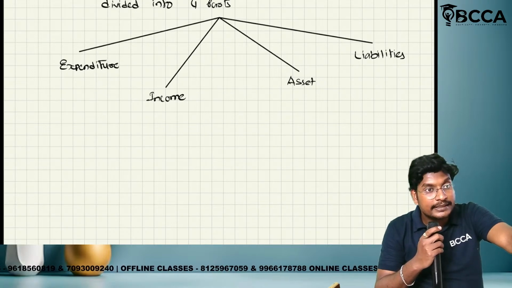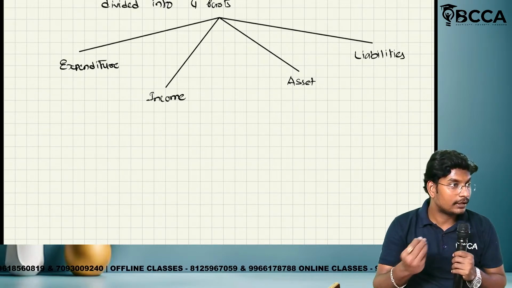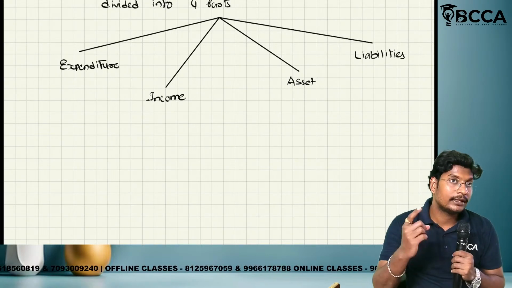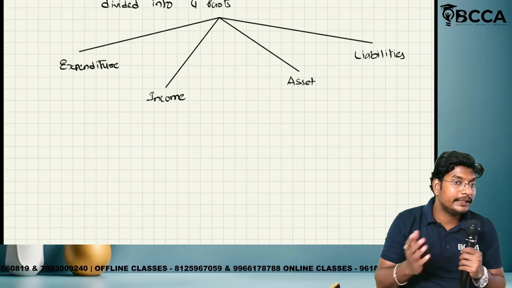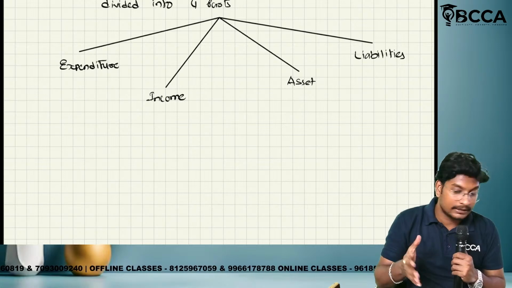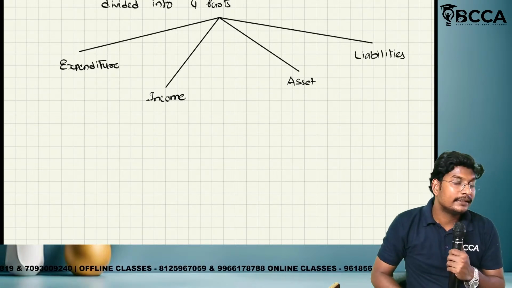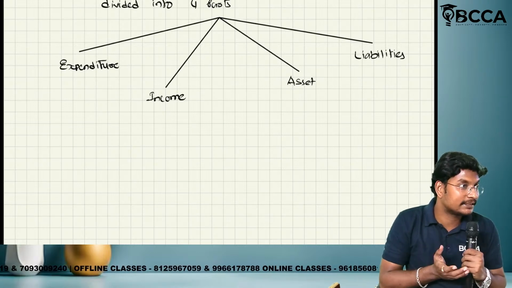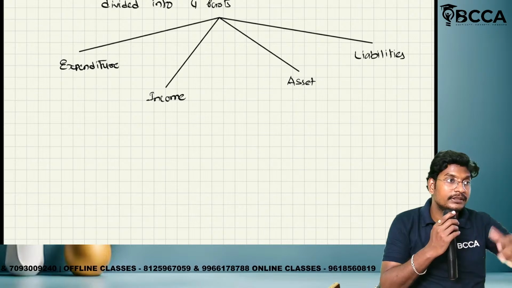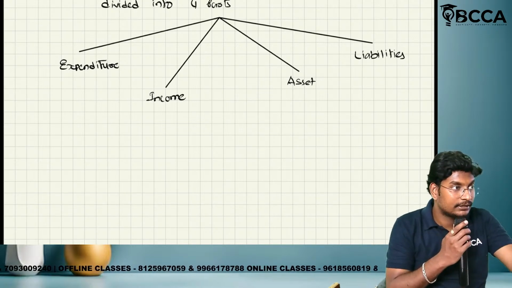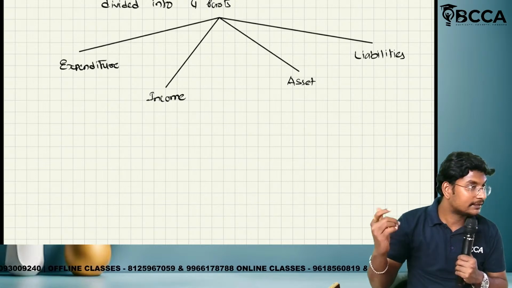This expenditure is again subdivided. For example, first of all, we have collected the student details at the time of admission. Then we divide them into girls and boys. Then the groups can be divided section-wise. Some students are coming from a 100% English batch, some from mixed language. So like that we are dividing. First we divide into expenditure, income, assets and liabilities.